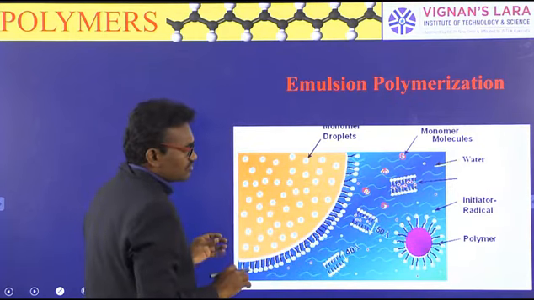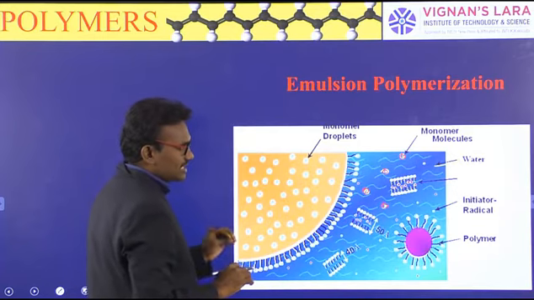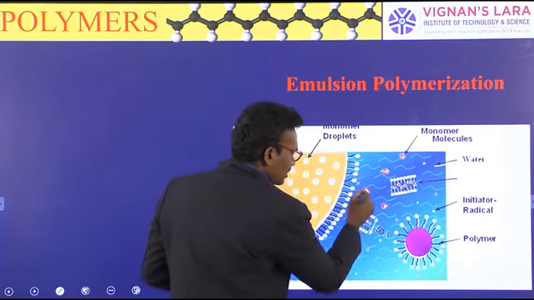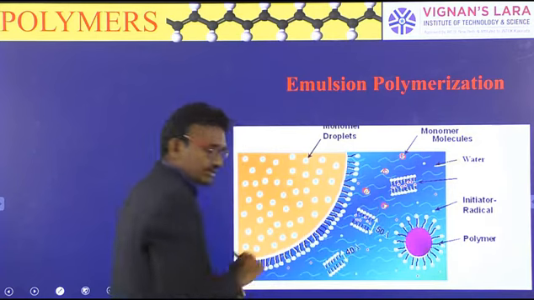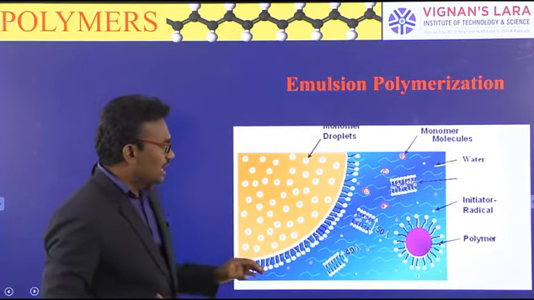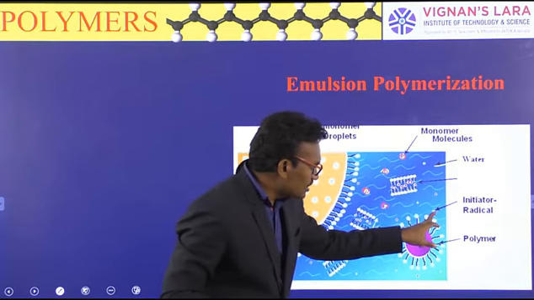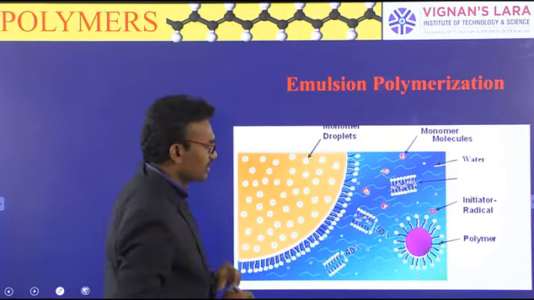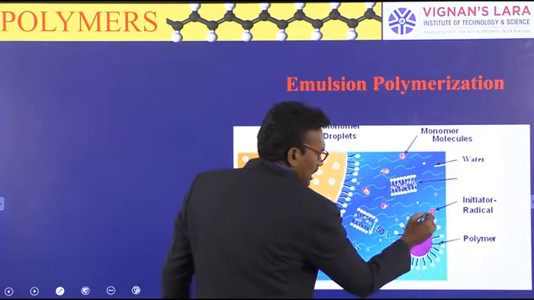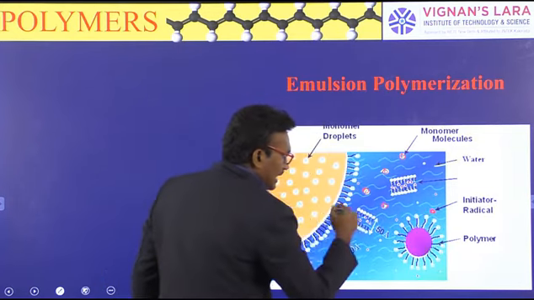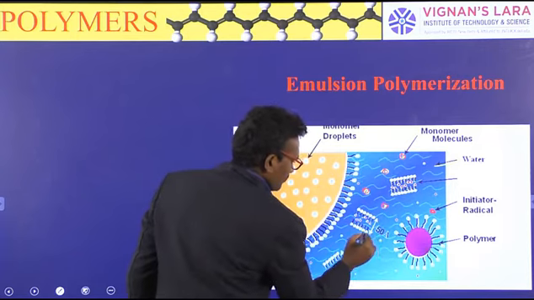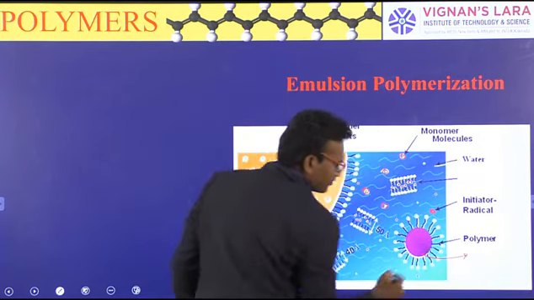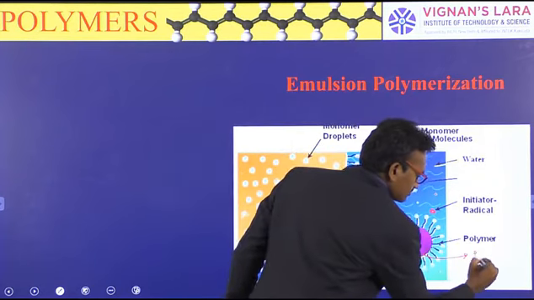By use of surfactant or stabilizers, the monomers are emulsified in water. This is the initiator, which is added in the water, and also the stabilizers are added.